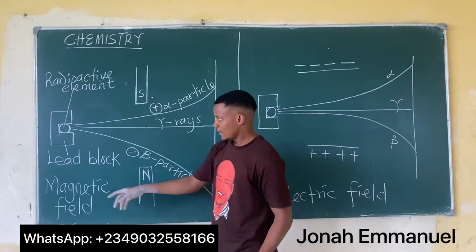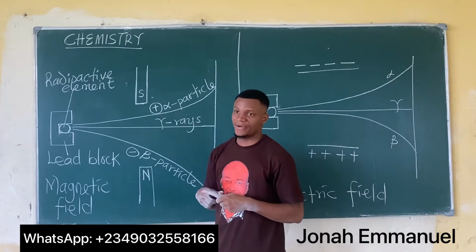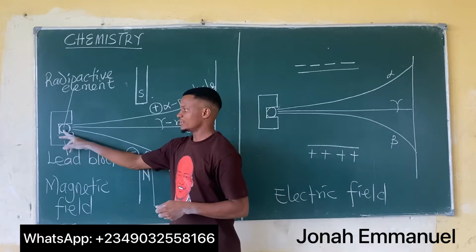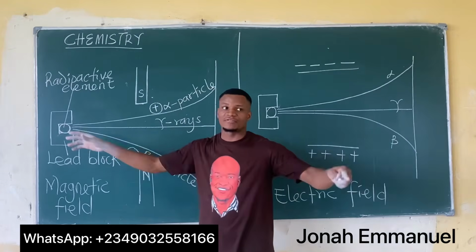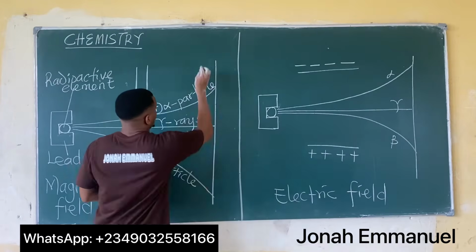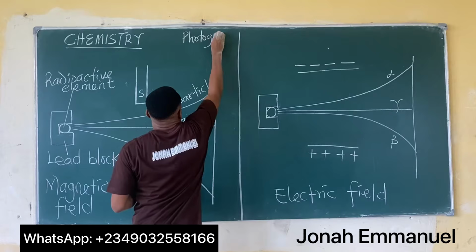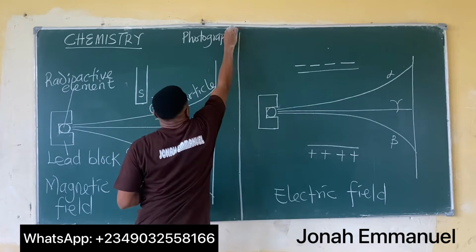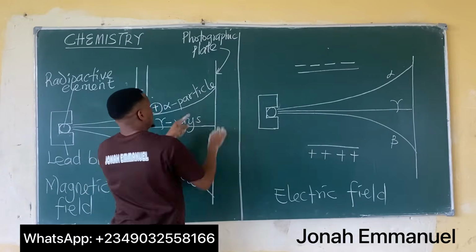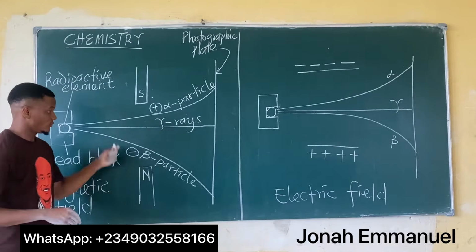Of course, we said the kind of radiation that has the greatest penetrating power is the gamma rays, right? So we use the lead block to make sure that the radioactive element does not spread that radiation to the environment. That's the idea. What we have here is the photographic plate.